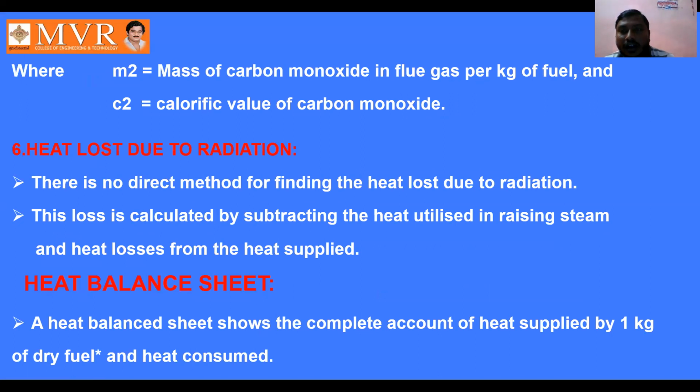And the next heat loss is due to radiation. Due to radiation, some heat is lost in the boiler. There is no direct method for finding the heat loss due to radiation. This loss is calculated by subtracting the heat utilized in raising steam and the heat losses from the heat supplied.